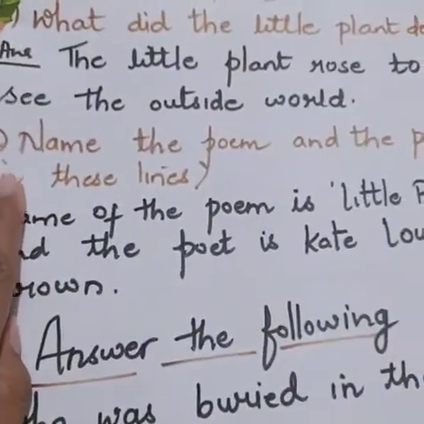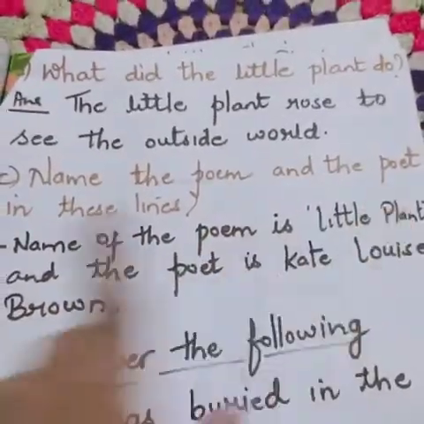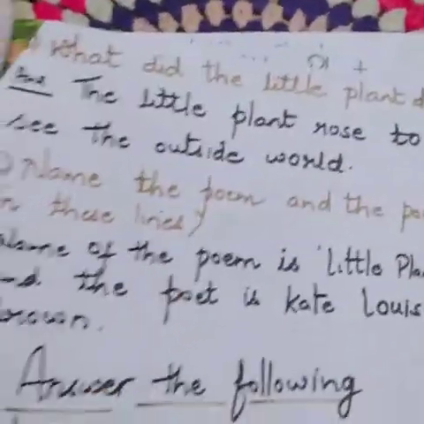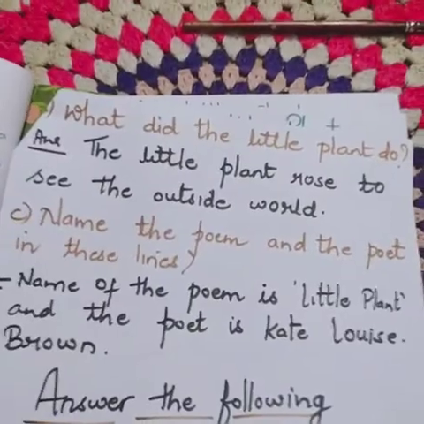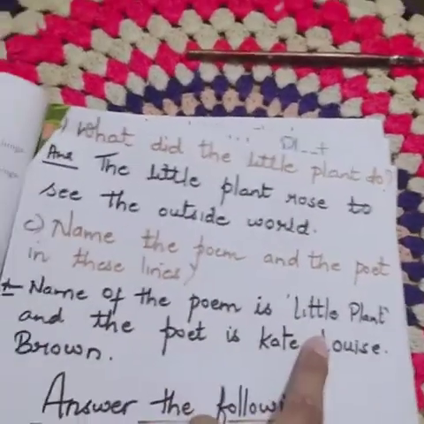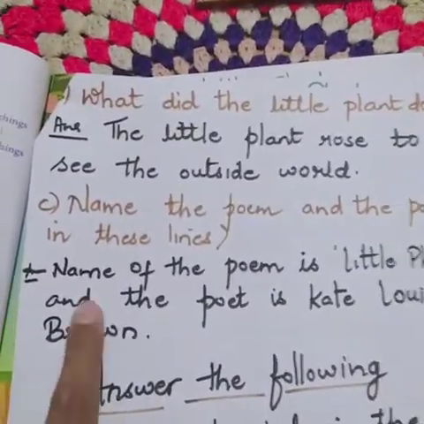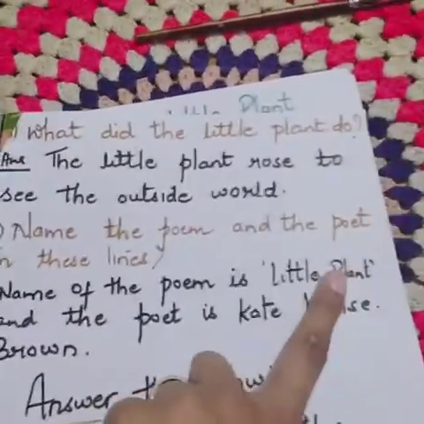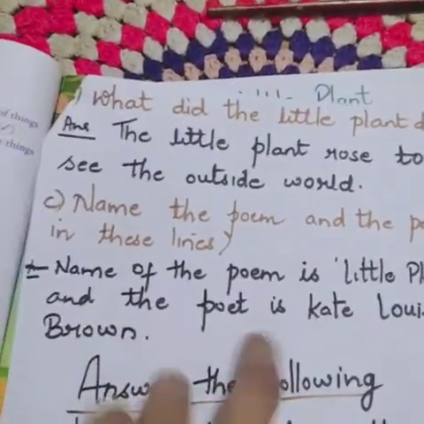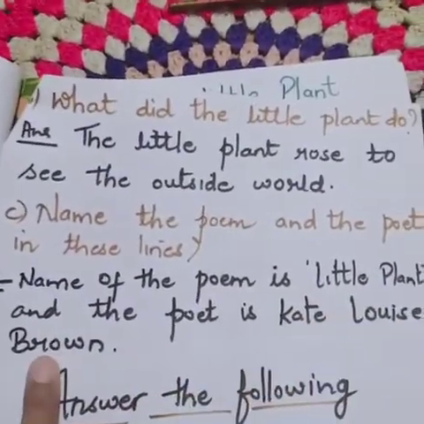Then the third question. Name the poem and the poet in these lines. Name of the poem is Little Plant and the poet is Kate Louise Brown. Again I am reading: name of the poem is Little Plant and the poet is Kate Louise Brown.